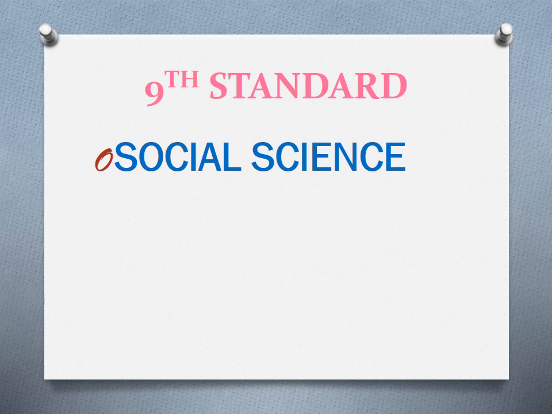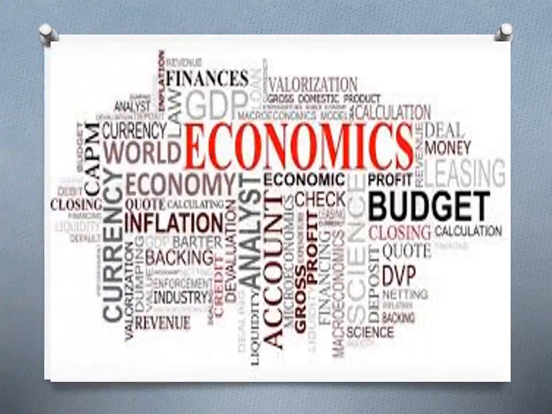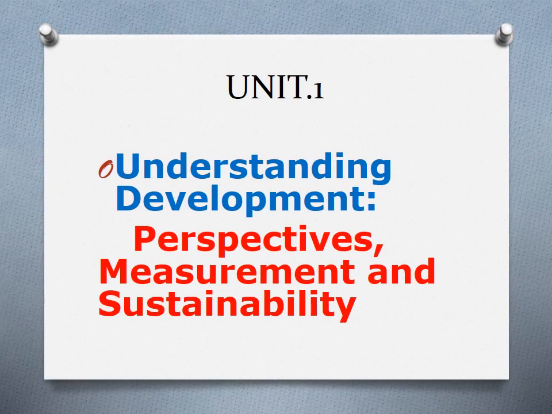Take your social science book. Open page number 287. Economics. First unit, understanding development, perspectives, measurement and sustainability.